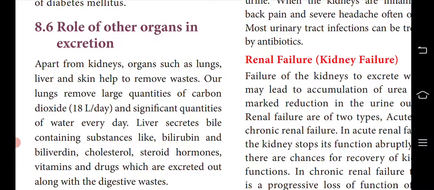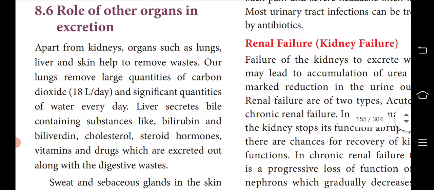Now we shall see the role of other organs in excretion. It is not only the kidney that plays a major role in excretion; other organs also help the kidney perform its function. Apart from the kidney, the lungs, liver and skin also remove unwanted material. Lungs remove large quantities of carbon dioxide from the body, about 18 liters per day.